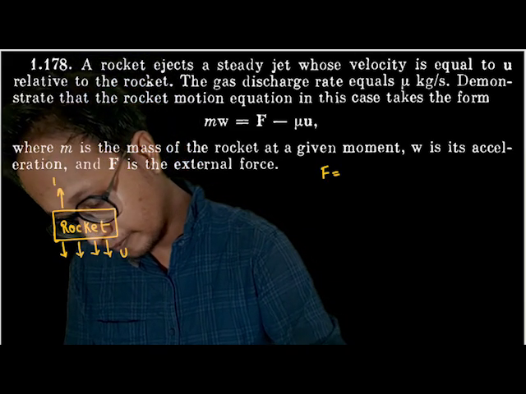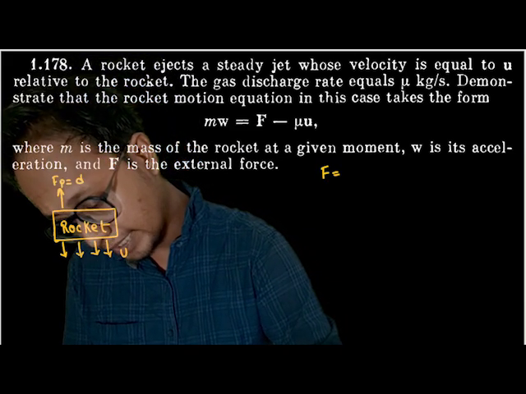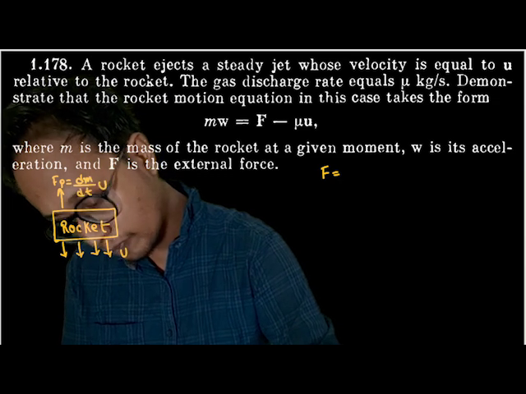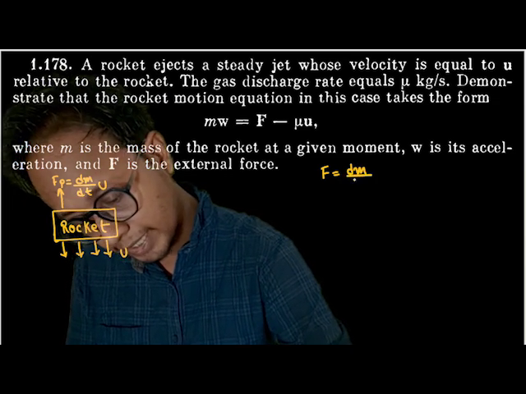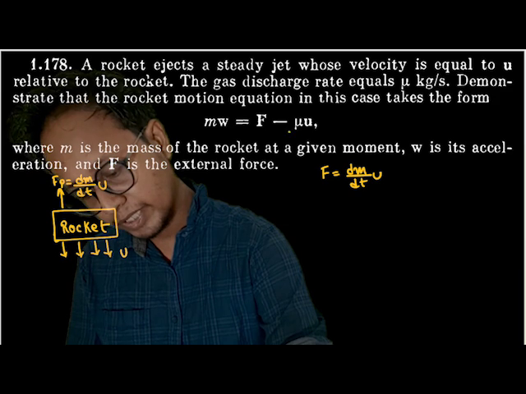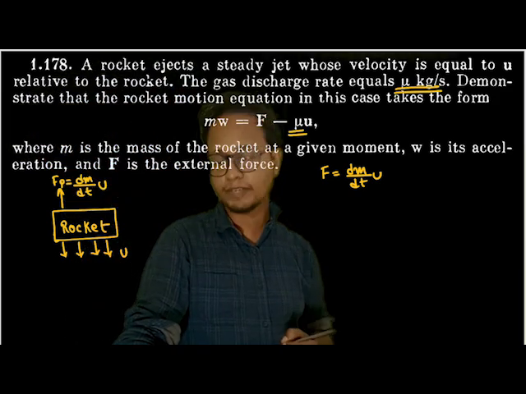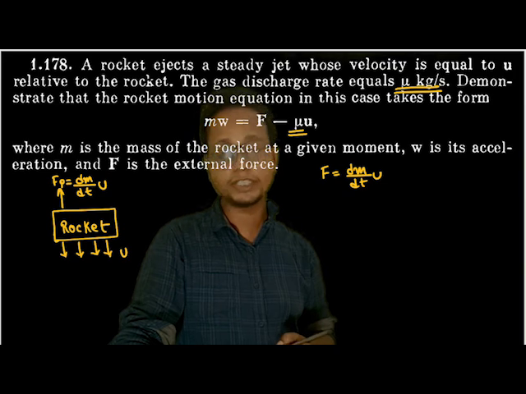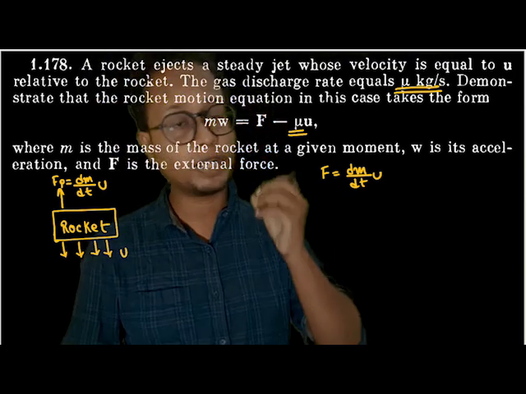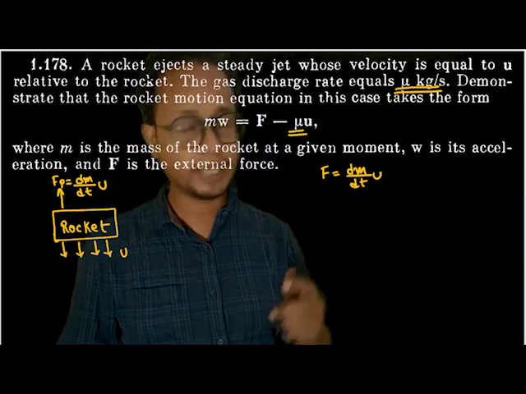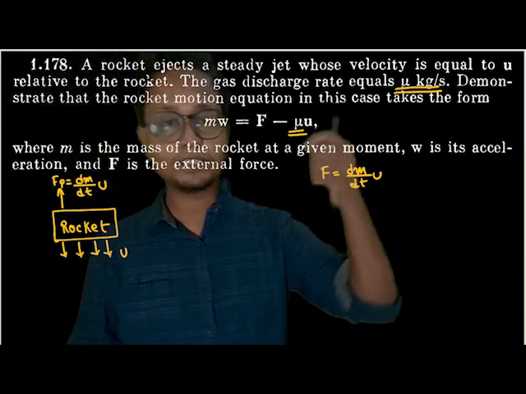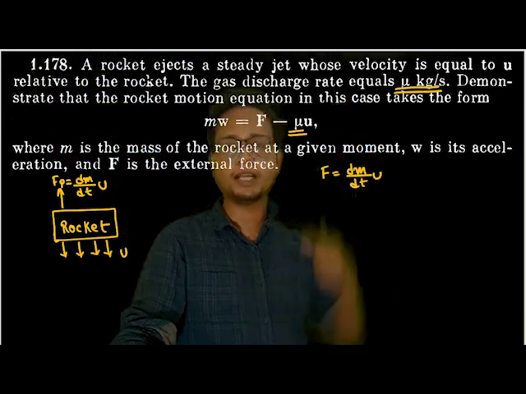Force due to propulsion is dm by dt into u, where mu is the mass flow rate. So force of propulsion is mass flow rate into velocity of ejection of gases. If the mass flow rate is in the downward direction, the force of propulsion would be in the upward direction.